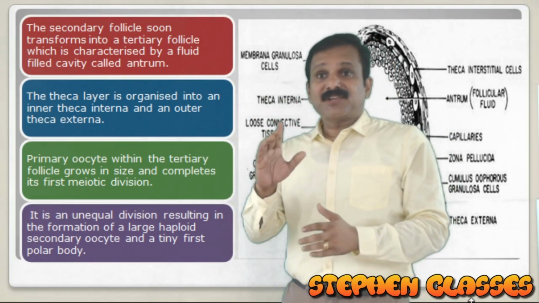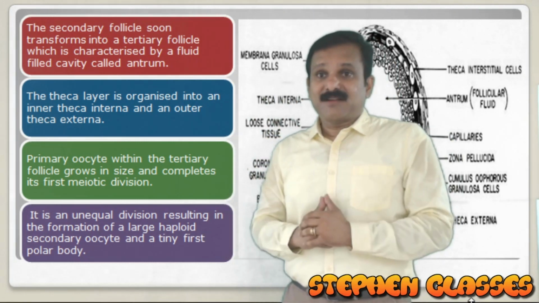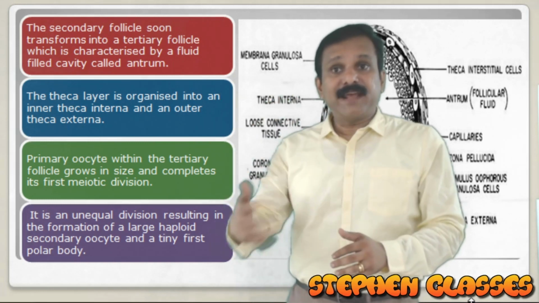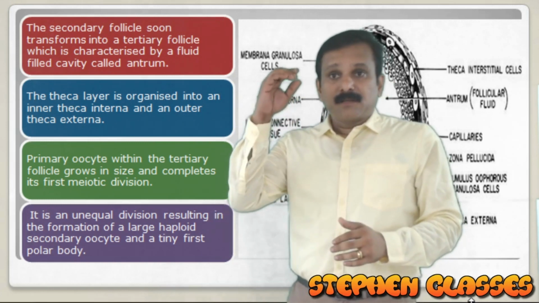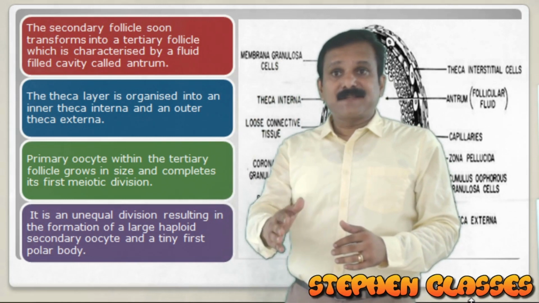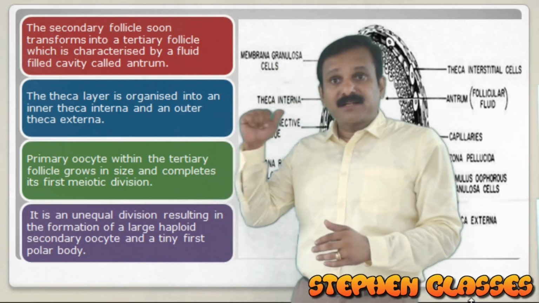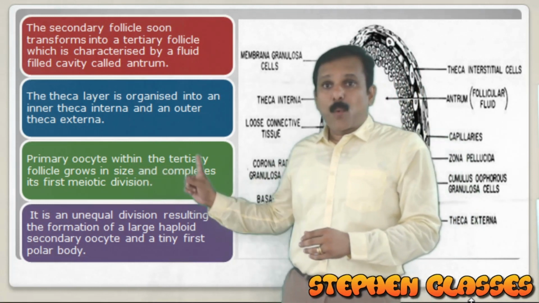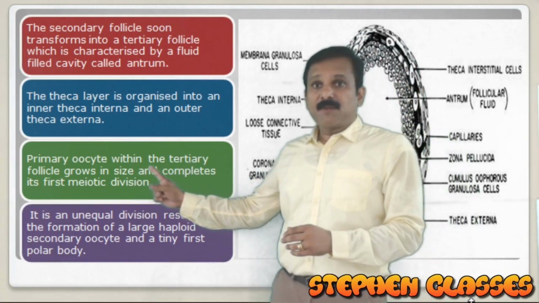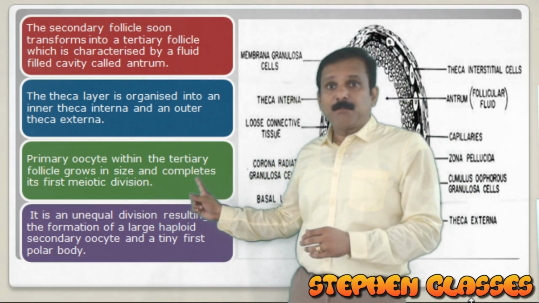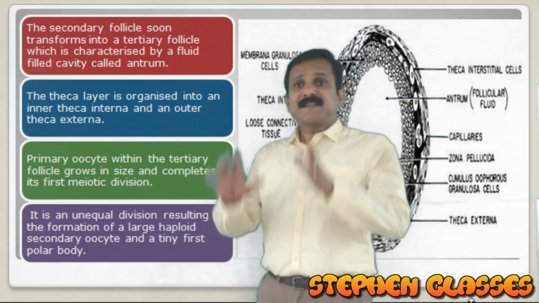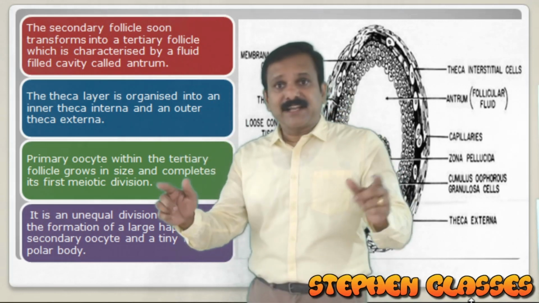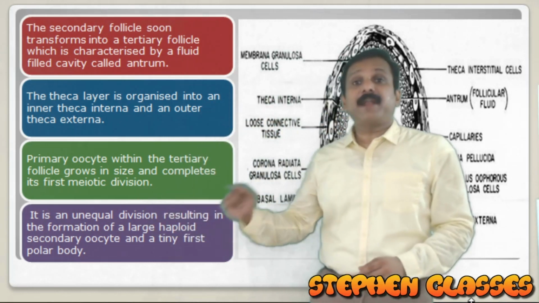The first meiotic division was in an arrested condition. It was in prophase 1. Now the cell cycle will restart and the completion of the first meiosis will occur within the tertiary follicle. So here it is written, primary oocyte within the tertiary follicle will grow in size and complete the first meiotic division. What is the result of the first meiotic division? There will be formation of a secondary oocyte and the first polar body.